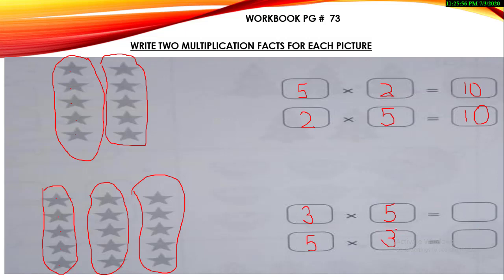3 fives are 15 or 5 threes are 15. Our answer will be same. Whether you know the 5 times table or whether you learn 3 times table, the answer will be same. This is a very interesting thing. Okay, let's do the last part of this page.